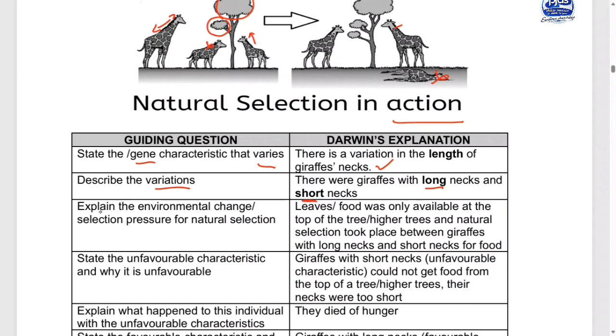You get my point? So explain the environmental change, the selection pressure for natural selection. It means that this is the competition now. This is what they were competing for. So leaves or other food was only available at the top of the tree. It means that selection took place between the giraffes with long necks and short necks for food.